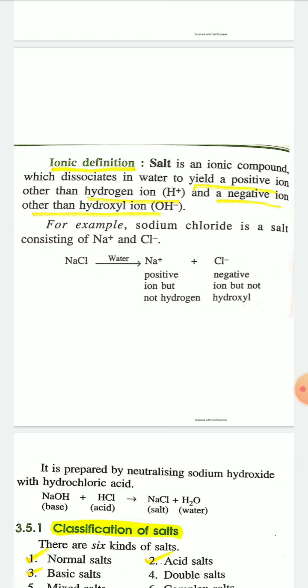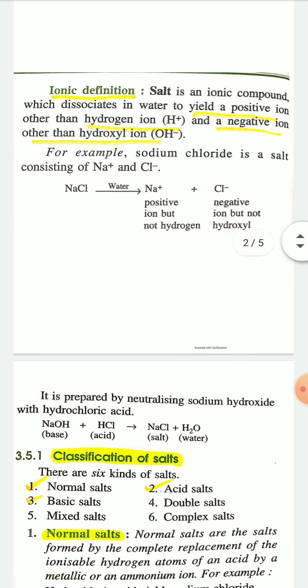For example, sodium chloride is prepared by neutralizing sodium hydroxide with hydrochloric acid. So when sodium hydroxide, NaOH, which is a base, reacts with an acid, HCl, hydrochloric acid, it will form a salt, NaCl, plus water. Okay.